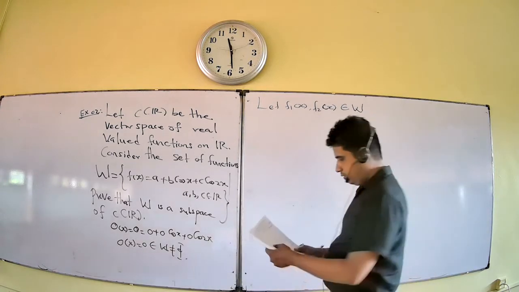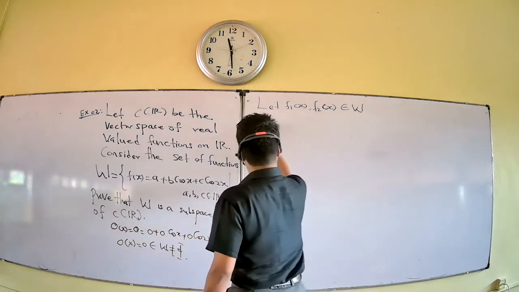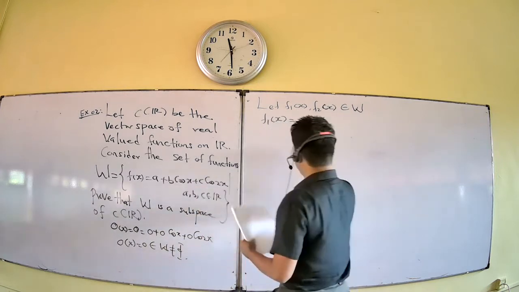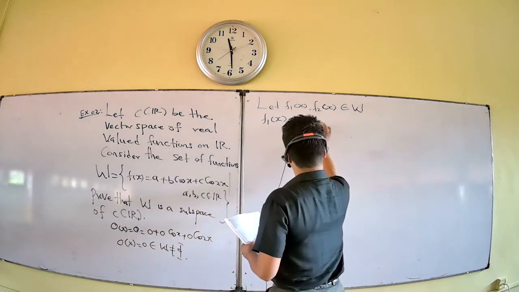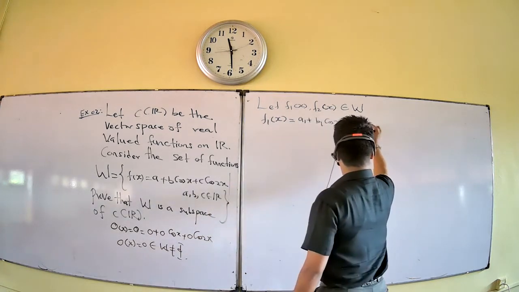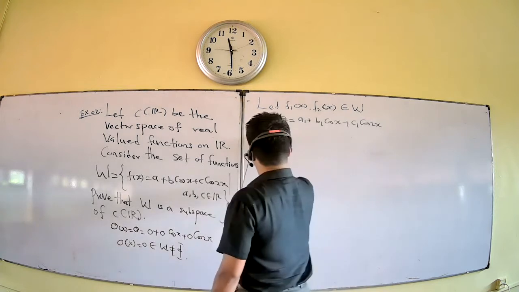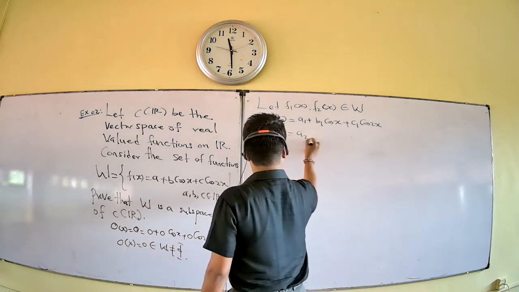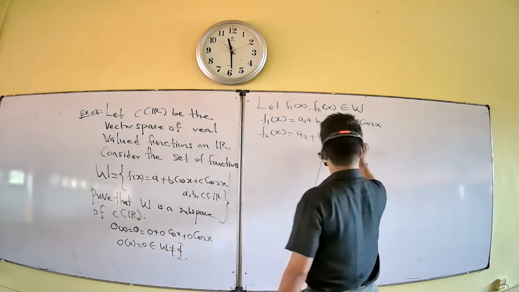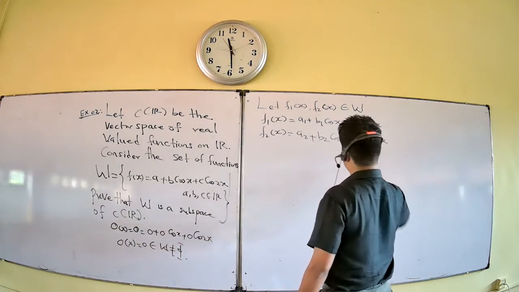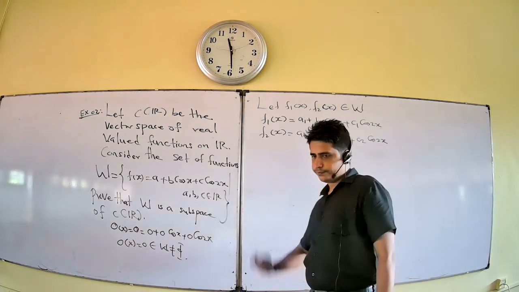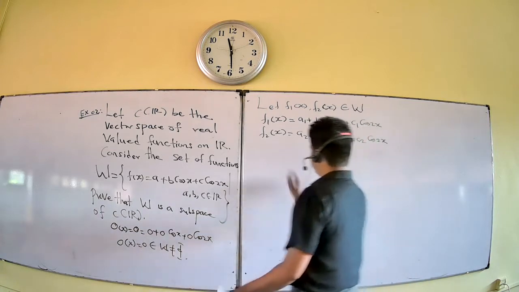You know f1 of x belongs to W means f1 satisfies this condition: a1 plus b1 cos x plus c1 cos 2x. Similarly, f2 of x is a2 plus b2 cos x plus c2 cos 2x.